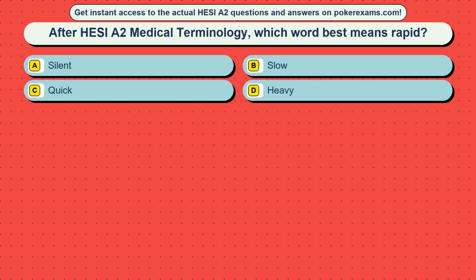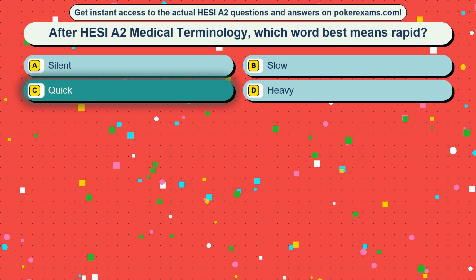Question 16. After HESI A2 medical terminology, which word best means rapid? Option A, silent. Option B, slow. Option C, quick. Option D, heavy. The correct answer is option C, quick.